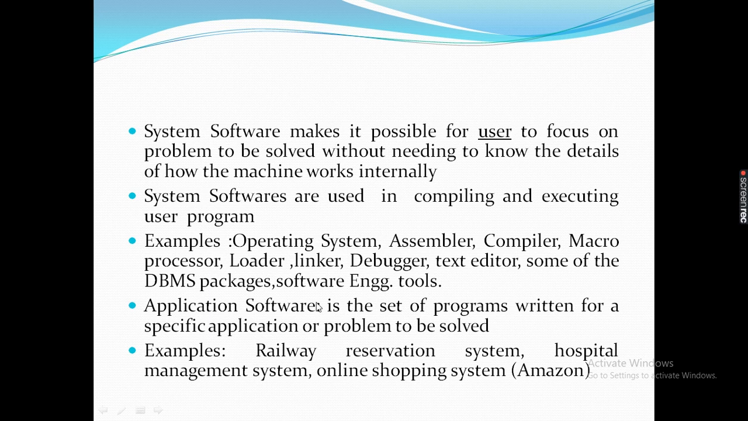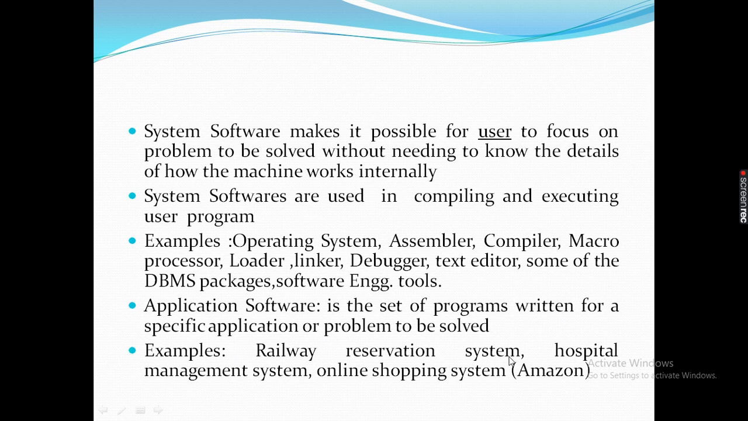Okay, so the next category is application software. Application software is the set of programs written for a specific application or problem to be solved. Examples, there are many examples.